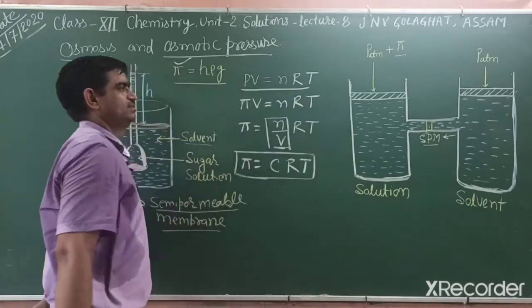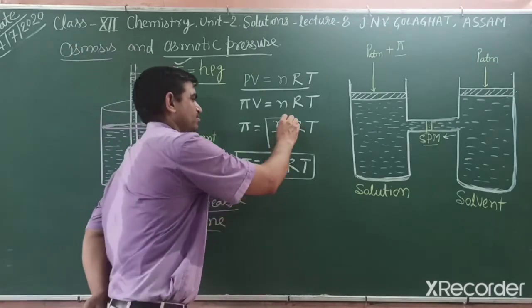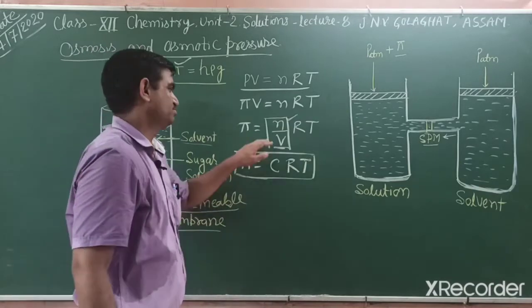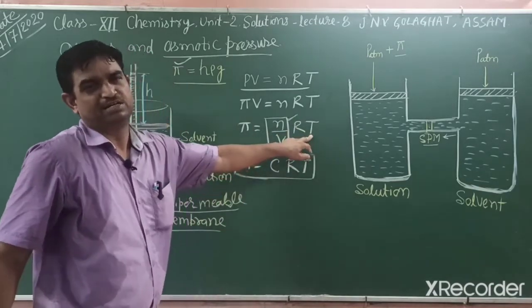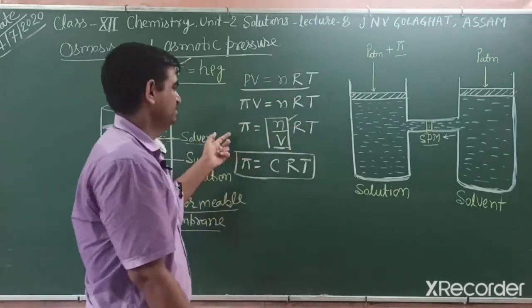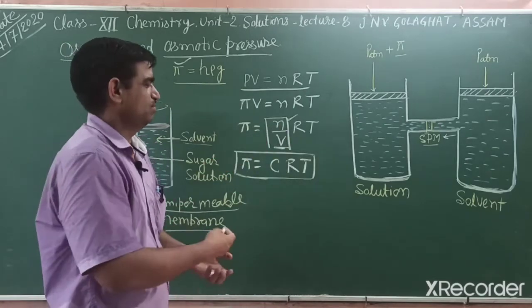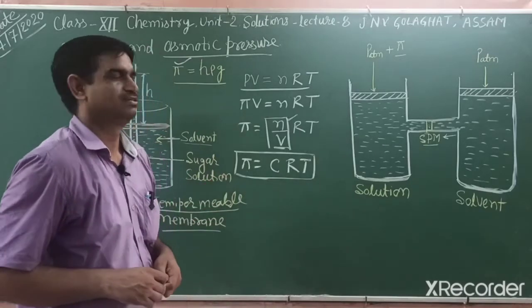So students, this is also a colligative property because it depends on the number of solute particles, meaning moles. R is a constant, T is also a constant temperature. If we also take volume as constant, then it is directly proportional to moles. So if the number of moles increases, osmotic pressure increases.